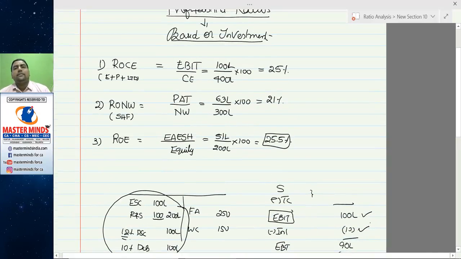So these are fundamental investment ratios that must be computed by every analyst before suggesting an investor to go for investment or not. These are required for prospective investors, that is, persons who are going to make investment, as well as existing investors. So investors always look at these fundamental ratios.